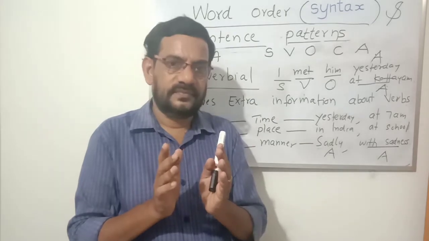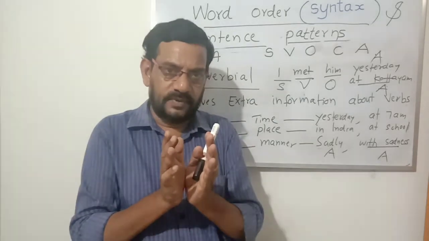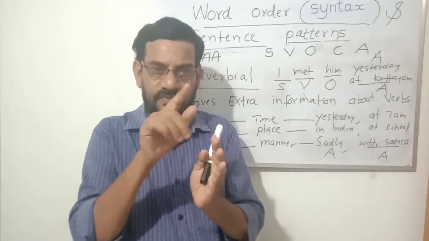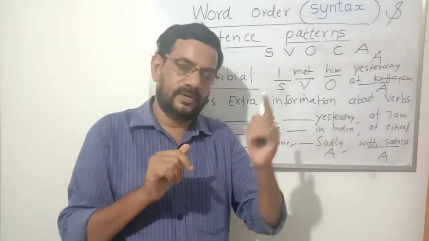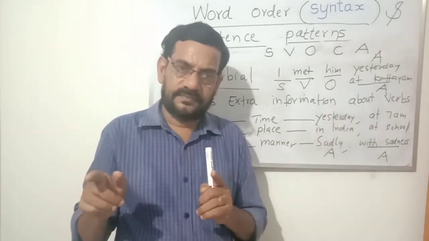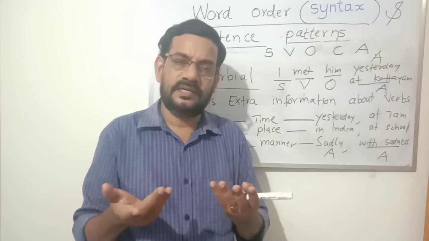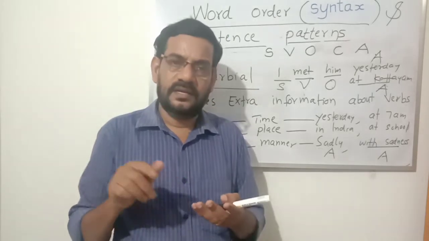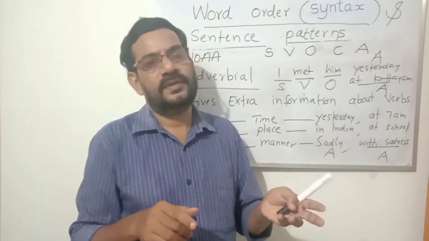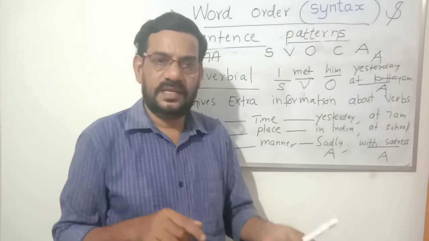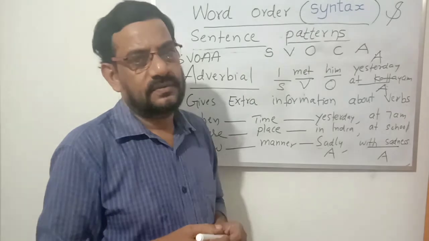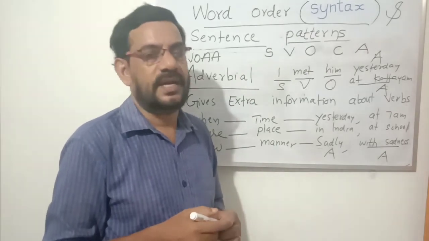If auxiliaries are given separately, you write both to indicate the finite verb. Then comes the object, complement or adjunct. If there is only a linking verb, as in "He is a doctor", there is no action, so it's only a linking verb, V. "He" is the subject, "is" the verb, "a doctor" is the complement. Like that, you can categorize and mark the pattern.